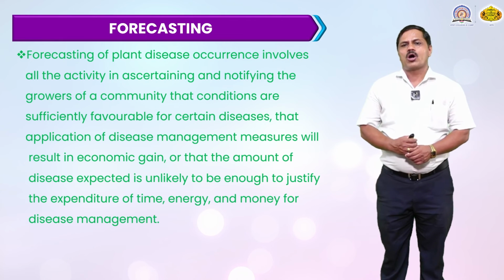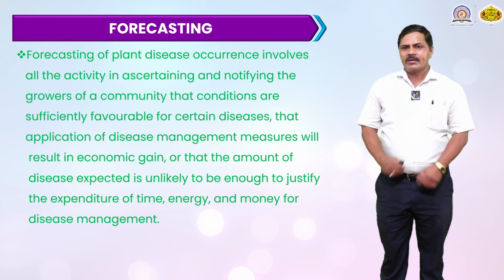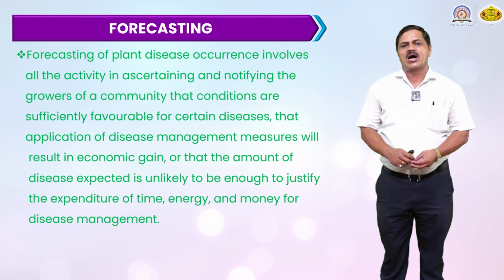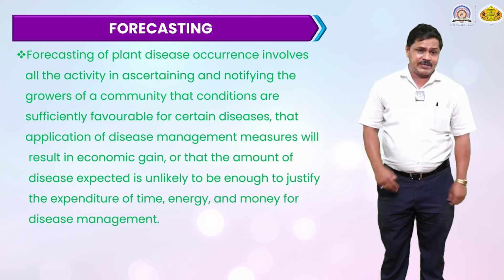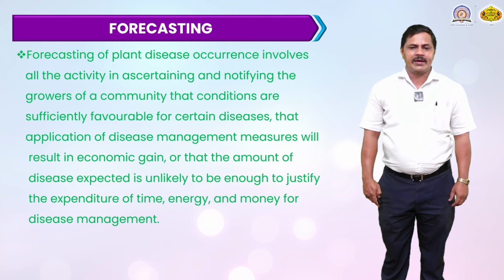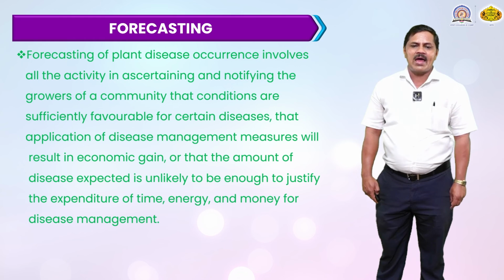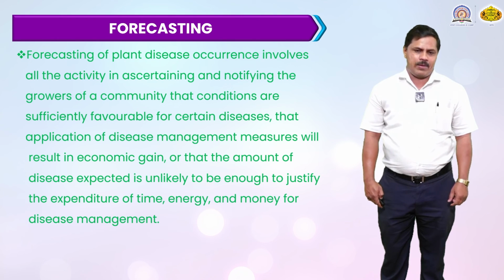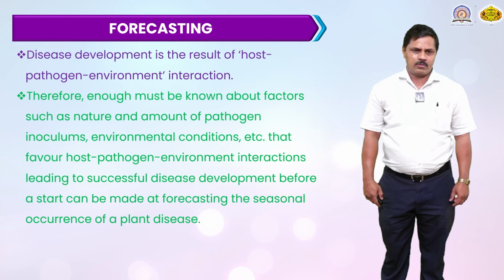Forecasting of plant disease occurrence involves all the activity of notifying the grower and community that conditions are sufficiently favorable for a certain disease that application of disease management measures will result in economic gain, or that the amount of disease expected is unlikely to be enough to justify the expenditure of time, energy and money on disease management.